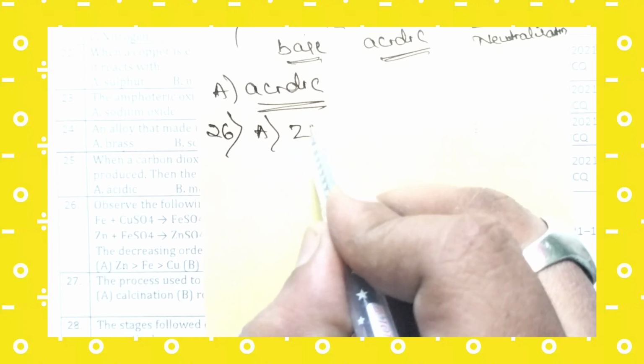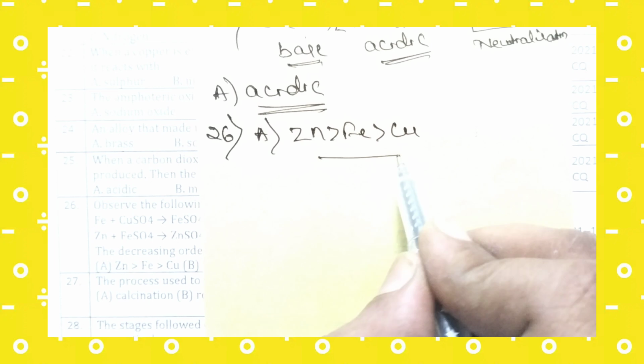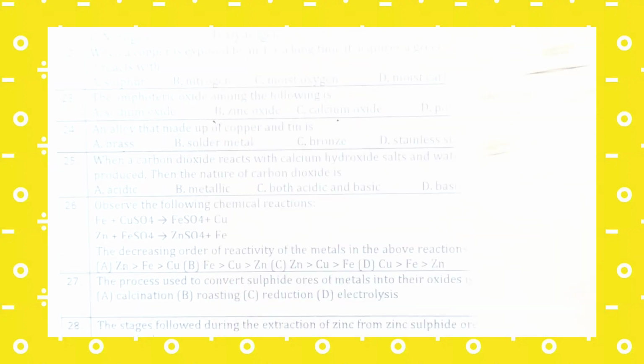That is, zinc is more reactive than iron and iron is more reactive than copper. So now let us move to the 27th question.